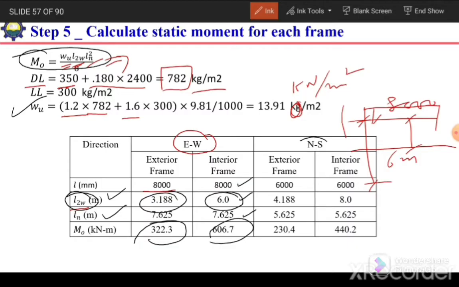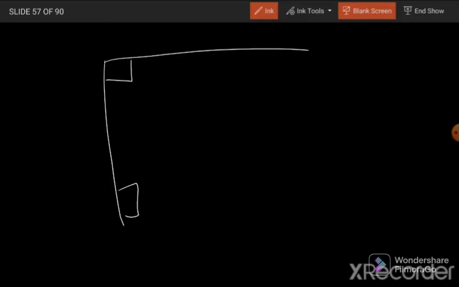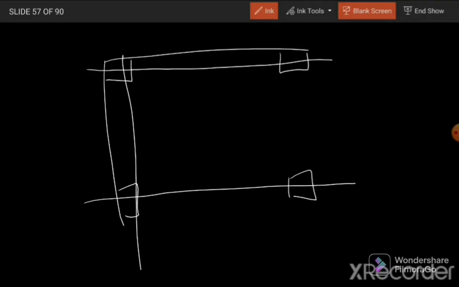Similarly, we can also go for north-south direction. Here the span is 6000, and for exterior frame, the width will be 4.188 meter, and for interior frame it will be 8 meter. Because when we are considering this north-south direction, up to the center line of the column and up to the center line.